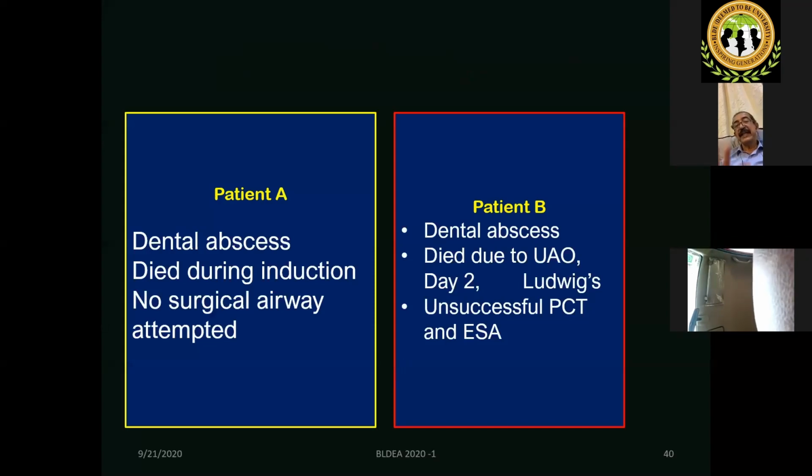So this is again another 4 patients. Just incidentally, patient A, dental abscess, patient B, dental abscess, C, dental abscess, D also dental abscess. One died during induction, no surgical airway attempted. Second patient died in the postoperative period due to upper airway obstruction. Again, Ludwig's angina, unsuccessful percutaneous tracheostomy. Remember, percutaneous tracheostomy is an elective airway procedure in a ventilated patient. It's not an emergency life-saving procedure. And emergency surgical airway also was unsuccessful.